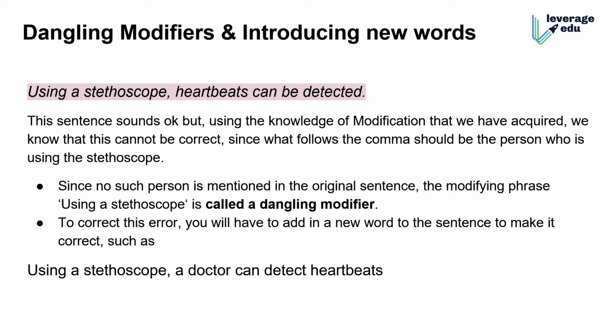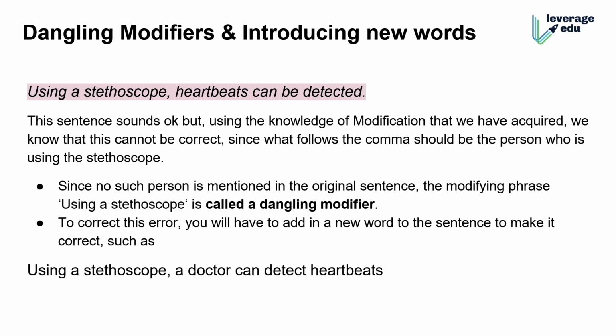Okay, so let's talk about dangling modifiers also. That's modifiers when they are in the middle, or when they're given in such a way that you are unable to find out what they're referring to. Look at this highlighted sentence.